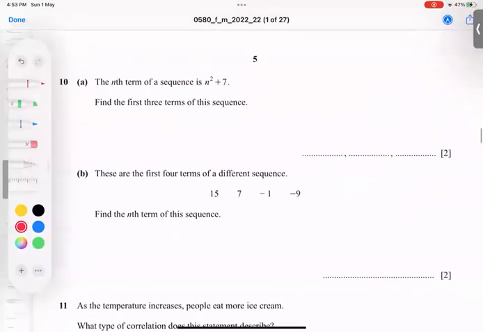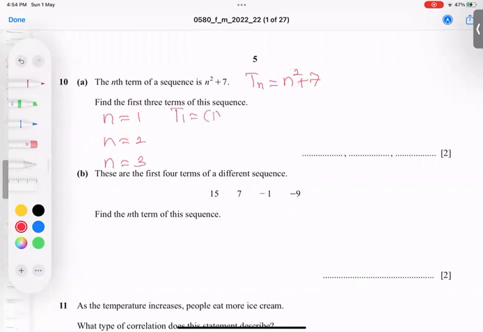The nth term of a sequence is given by this. So I can write Tn equal to n to power 2 plus 7. He's asking to find the first three terms of the sequence. So it means first n is equal to 1, then n is equal to 2, then n is equal to 3. If I plug in 1 here, what answer turns out?